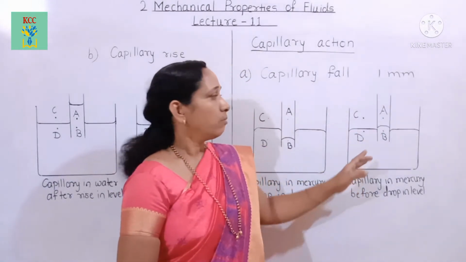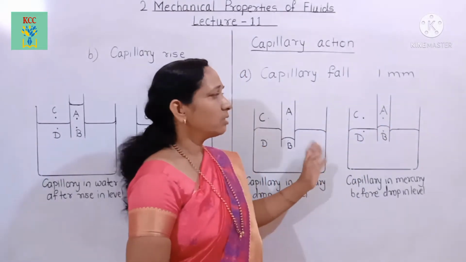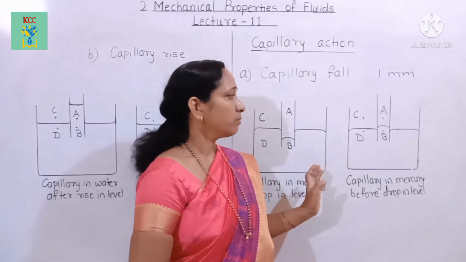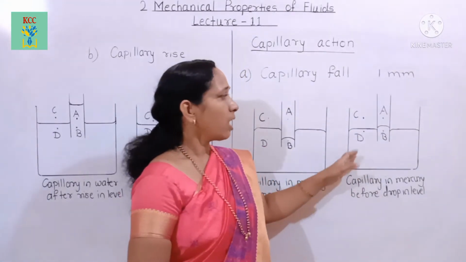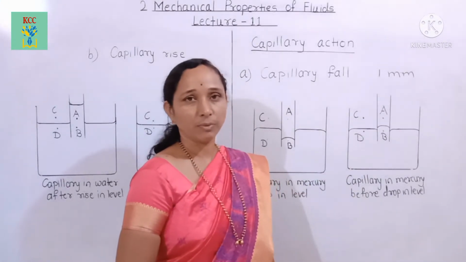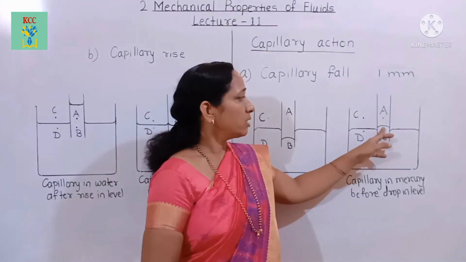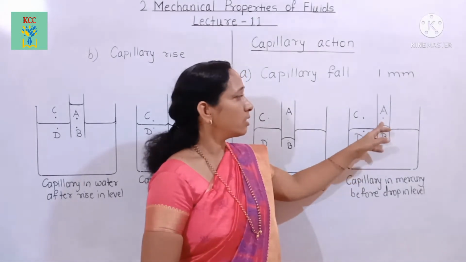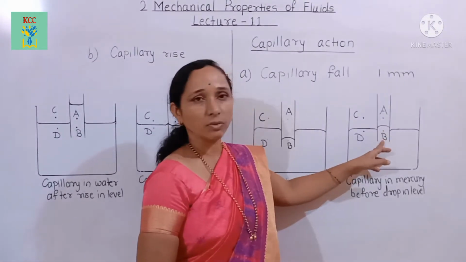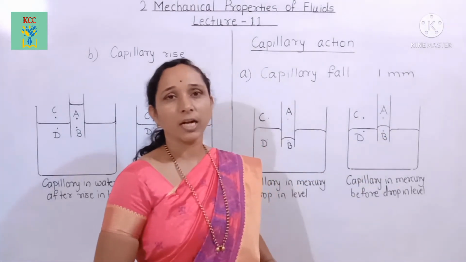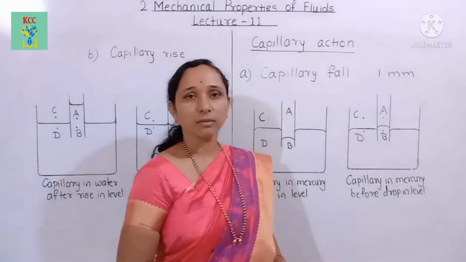Now, this meniscus is convex, and we have seen that the pressure at the concave side is maximum. Pressure at the concave side is maximum. Here that is point B. This is the concave side and this is the convex side. Therefore, point B is at the concave side. Therefore, pressure at point B is greater than the pressure at point A.